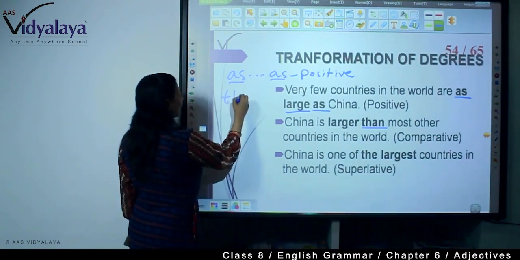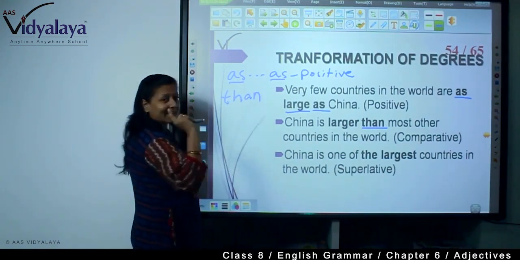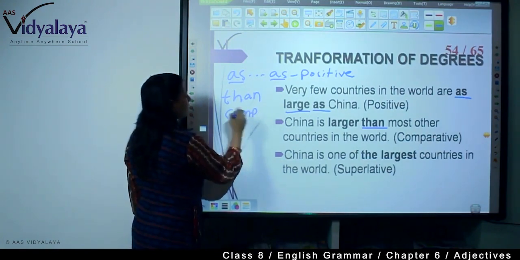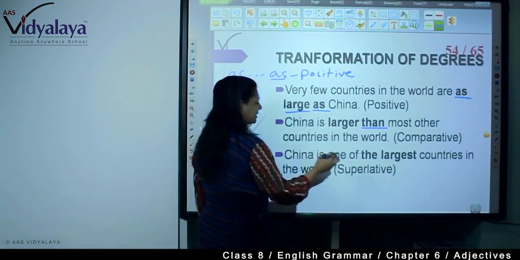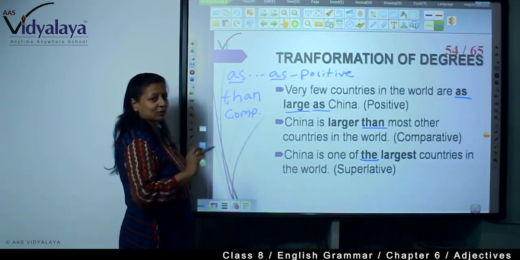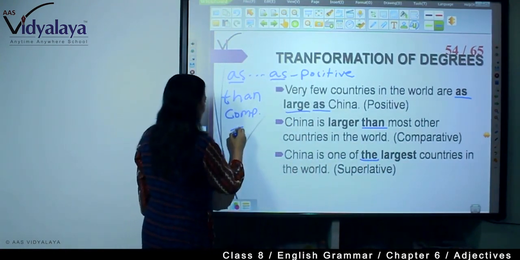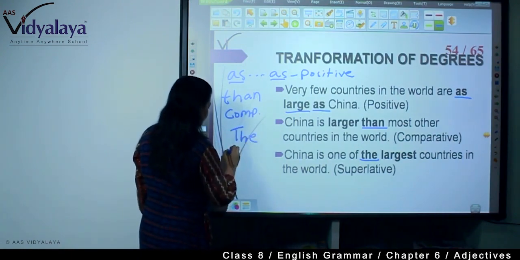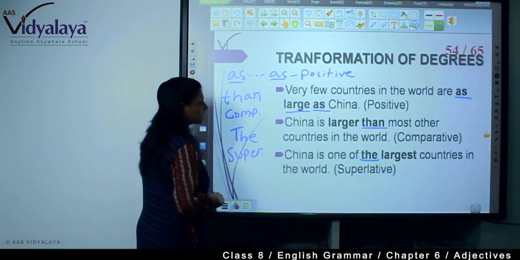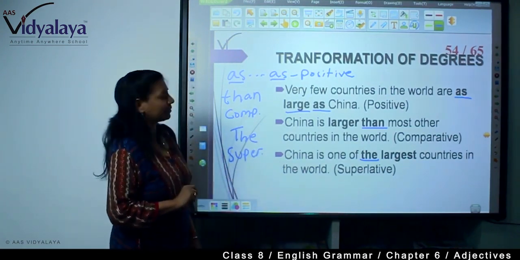Wherever you get "than", this is comparative. Always remember. And wherever you get "the", you will have to understand this is the superlative degree. And you will have to use these words when you are doing transformation of degrees.